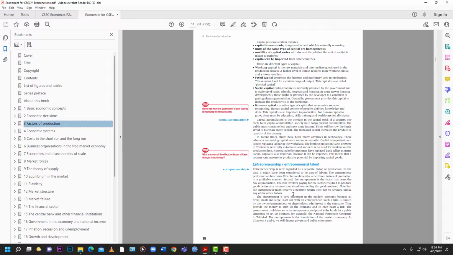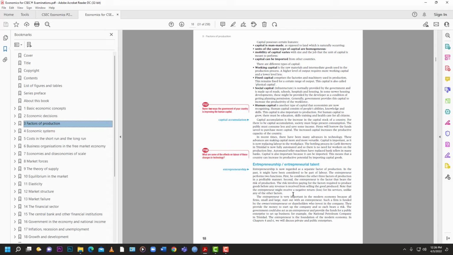So here we go. So entrepreneurial talent is that person who bears the risk to bring all the other factors of production together to engage in the production of a good or service. So the entrepreneurial talent is that skill to bring all the other factors of production together, land, labor, capital, to produce goods or services. And it's also a risk, right?